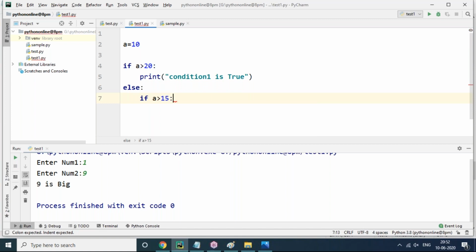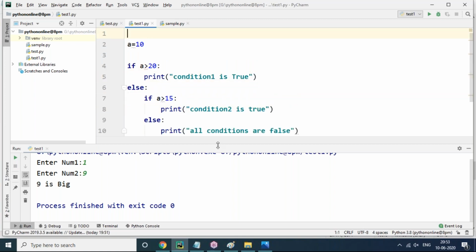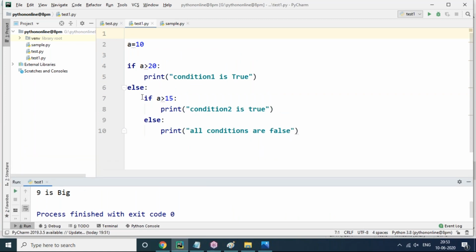If a greater than 15, then what I need to do? Condition 2 is true. Then else, finally what I need to do? Condition 3, all conditions are false. Better to write all conditions are false. This is about nested if. A if block or else block which is having one more if or else is called nested if.